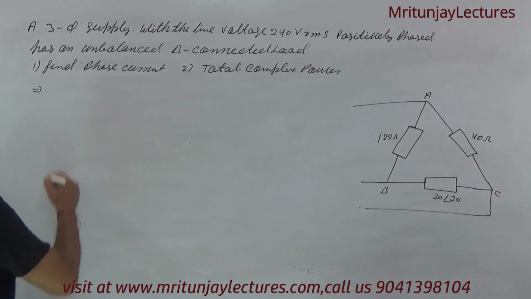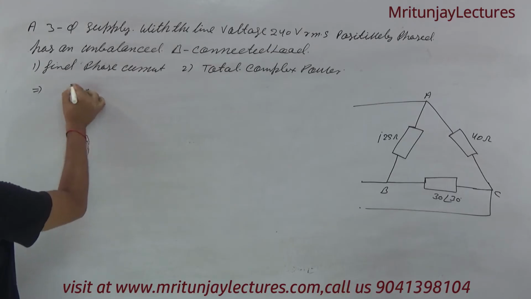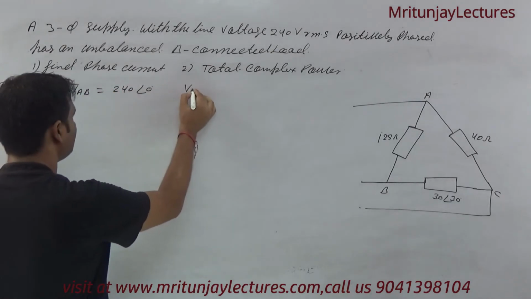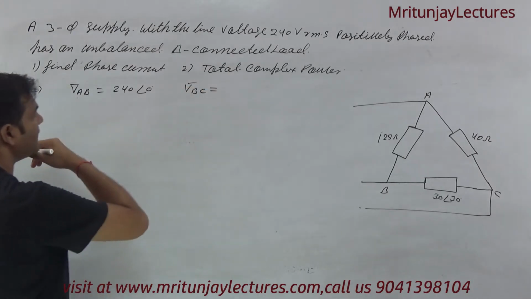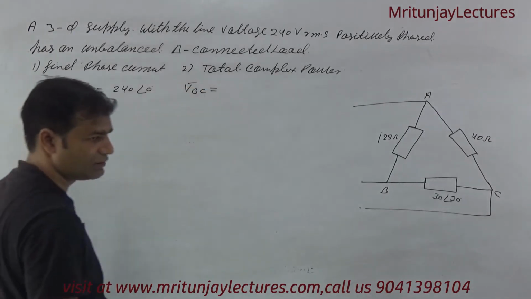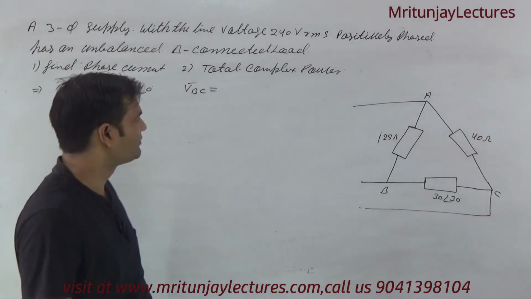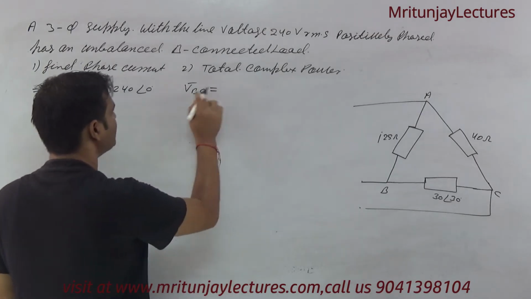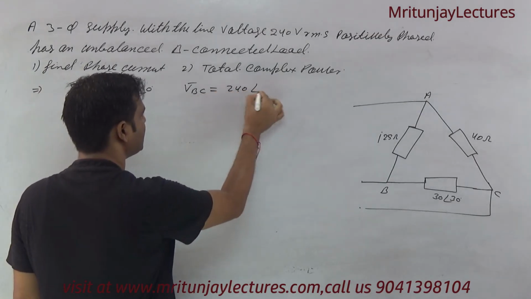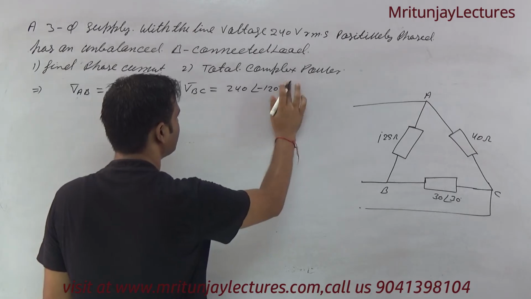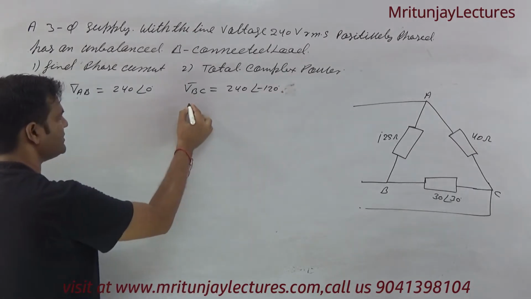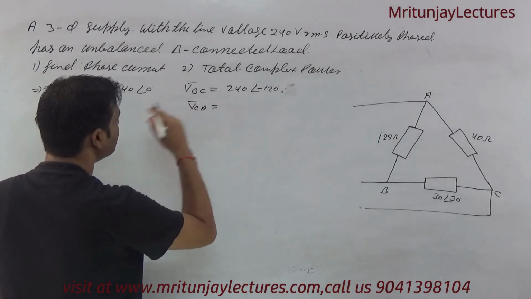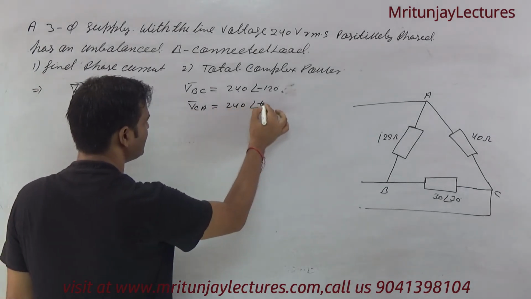Magnitude is given. So what about V of AB? V of AB is 240 at the angle 0, and V of BC, positive phase sequence, V of AB, V of BC, V of CA. So BC is 240 at the angle minus 120, and CA is 240 at the angle plus 120 degree.